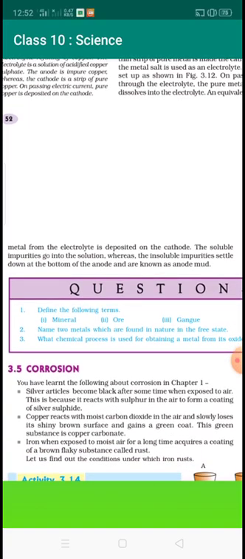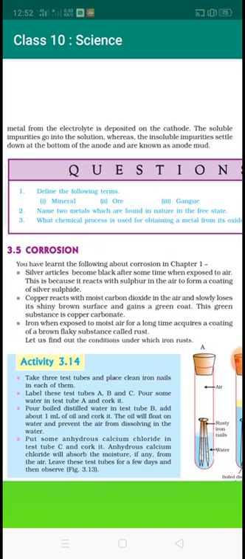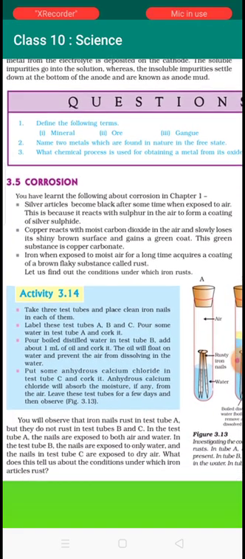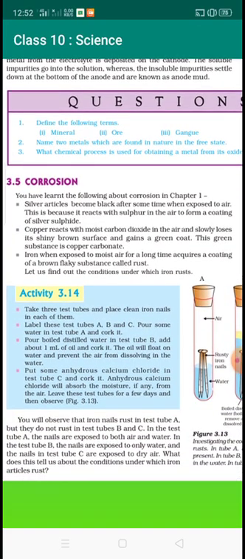Now let us discuss corrosion. Corrosion means the slow eating away of a metal. For corrosion, we require water and oxygen. If any process can block the metal from these two components, water and oxygen, then it can prevent corrosion.